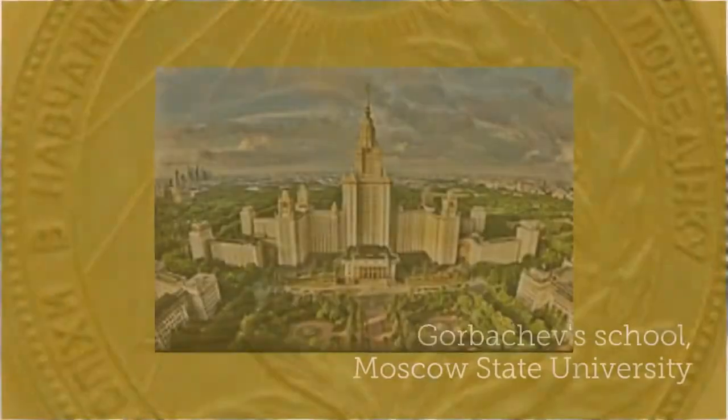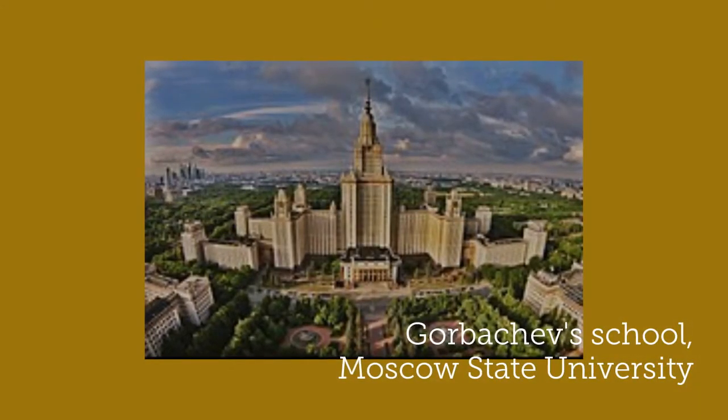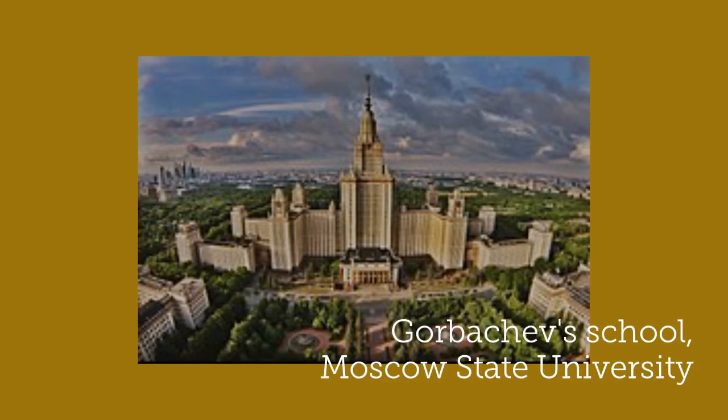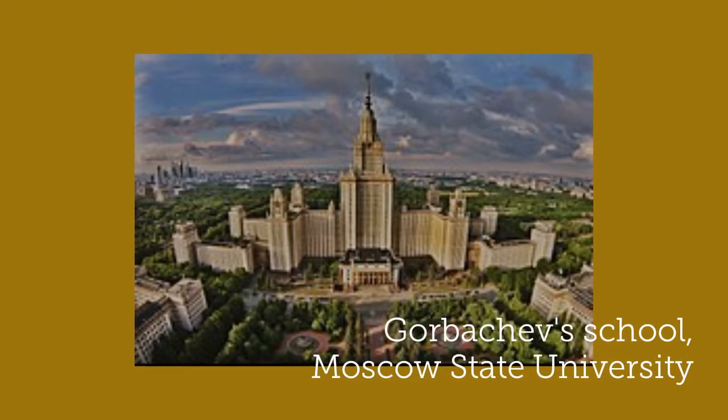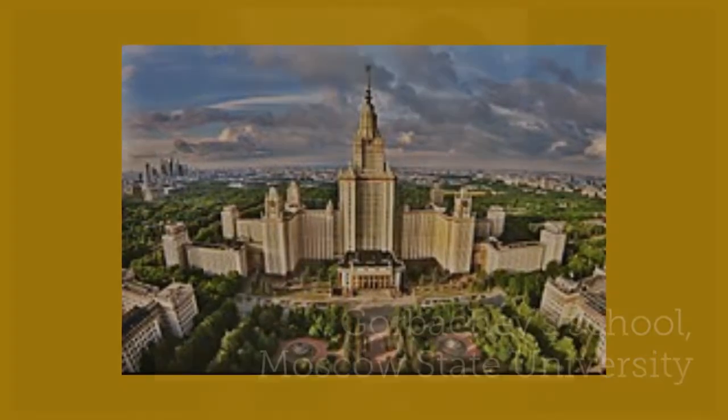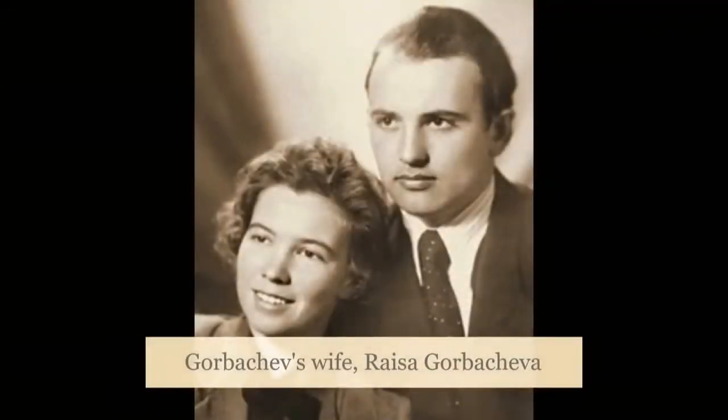At this time, Gorbachev earned a silver medal for graduating high school and was accepted to Moscow University and graduated in 1955. At the university, he was granted full membership to the Communist Party, and after he graduated, he became assistant director of propaganda for a local communist youth league. It was at this time he met his future wife Raisa and brought her to his village.